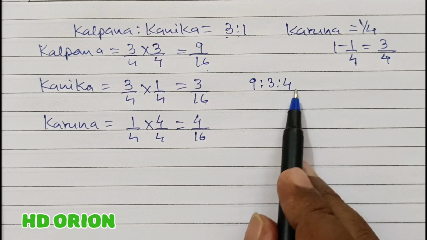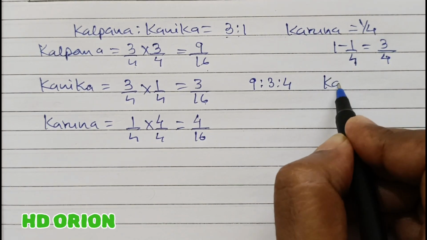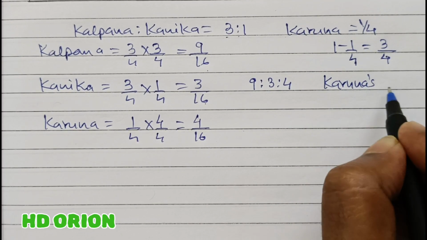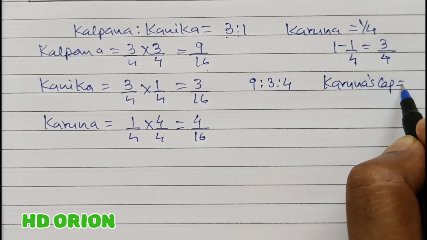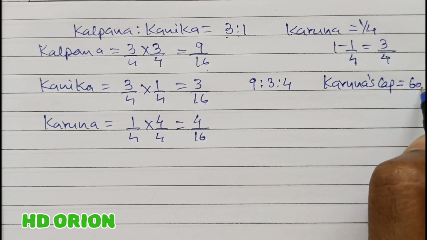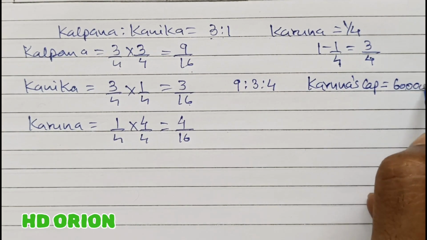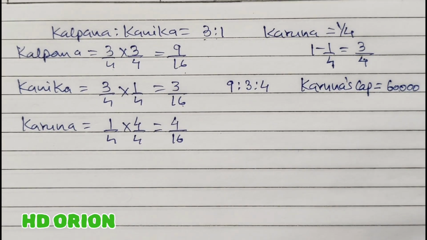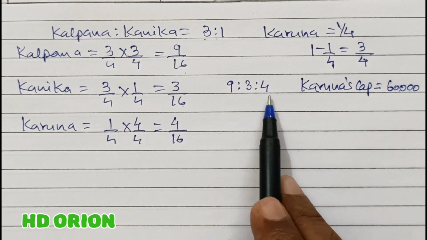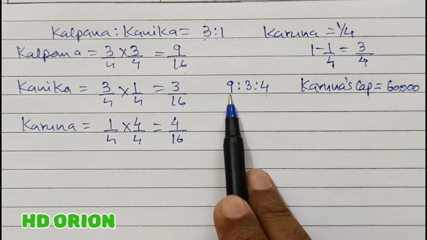So this is the new ratio, and we have to keep the closing capital balances of the partners in the new ratio based on the new partner Karuna's capital. Karuna's capital is how much? Karuna's capital is 60,000 rupees. Fine. Now, if 4 represents 60,000, how much will 3 represent and how much will 9 represent?